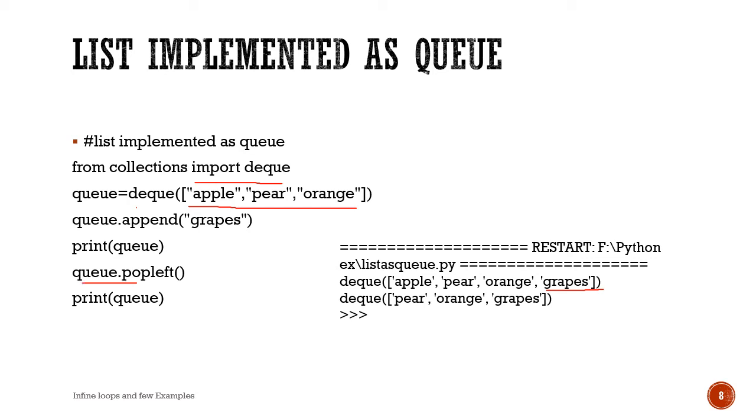Now I have asked to pop the leftmost element. It's a deque, so you can delete from the beginning or end, left or right. Here I asked to delete from the left. So what will be gone? Apple will be deleted. So once again, when we print the Q, see, apple is gone and the rest of the elements are there in the original Q. This is how we can implement a queue using a list. Here the list is implemented as a queue.